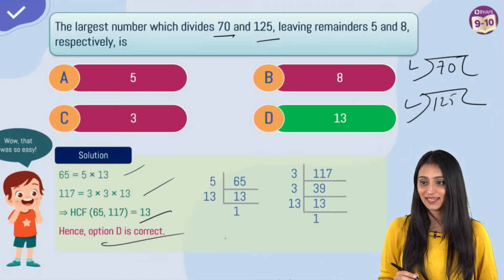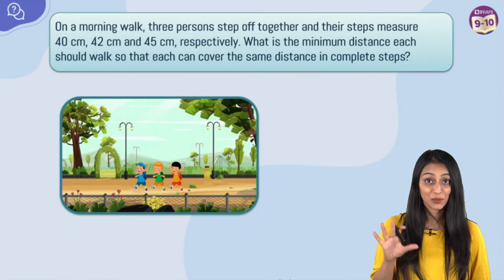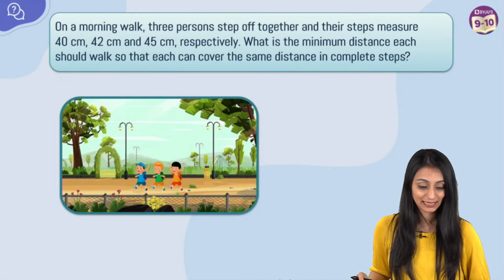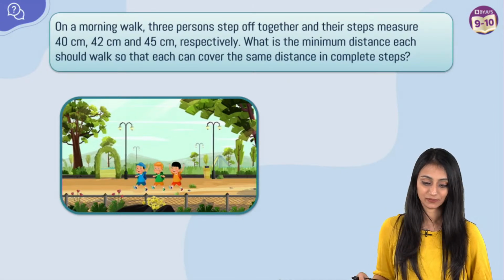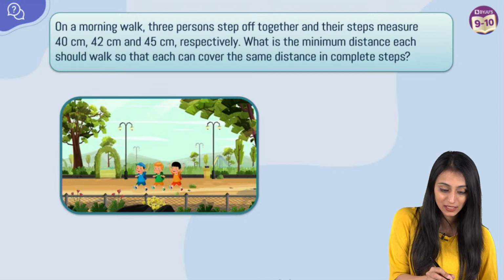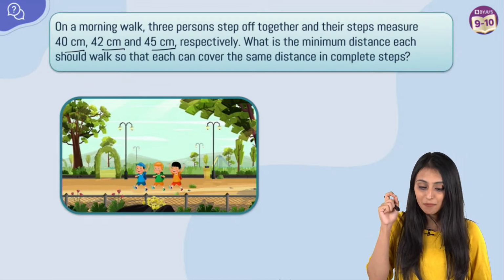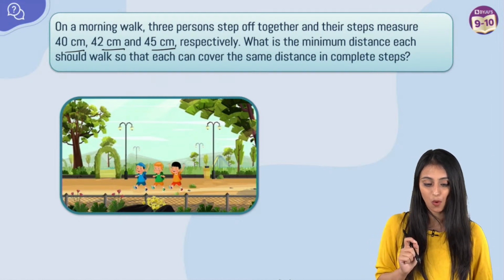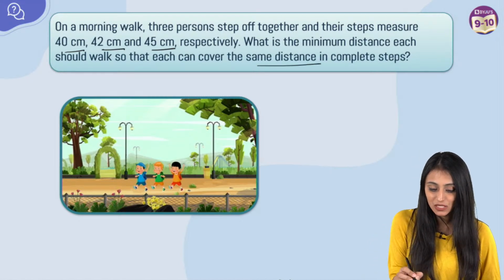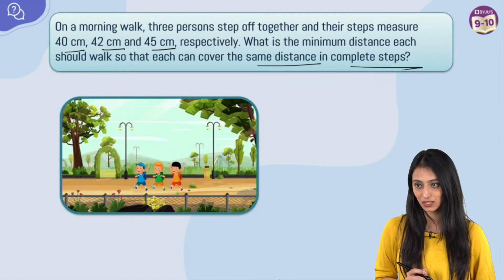Let's take a look at the next question. So it's a word problem. Now you tell me what we have to do here. On a morning walk, 3 persons step off together. Their steps measure 40 centimeter, 42 centimeter and 45 centimeter respectively. What is the minimum distance each should walk so that each can cover the same distance in complete steps?